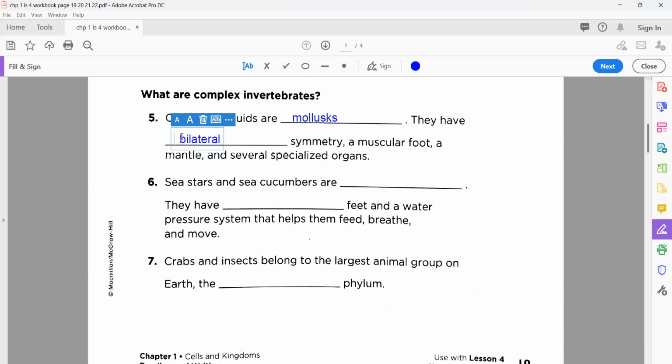Well done. Okay, now move to the next one. Sea stars and sea cucumbers are blank. So which group are they? Yes, well done. Spell again. Echinoderms. Very good. Spell them E-C-H. Very nice. Excellent. Yes, it starts with E. Very nice. And they have blank feet. The feet are tube feet. Well done. Okay.